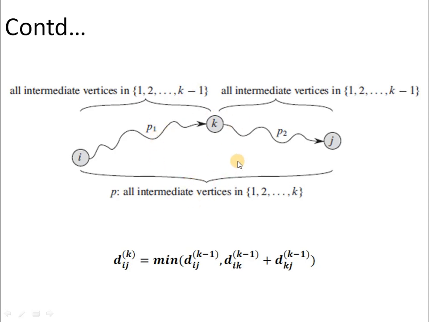To implement this, we have to make use of this recursive relationship. Here we are trying to compute the distance between i and j during the kth iteration. This value will be equal to the minimum of the distance value which we obtained in the previous iteration, or the value obtained from the summation of the path values from i to k during the previous iteration and then from k to j in the previous iteration. Whatever is the minimum, we have to keep that.